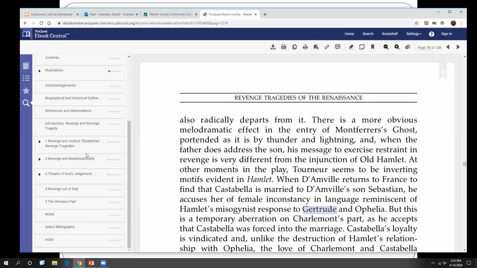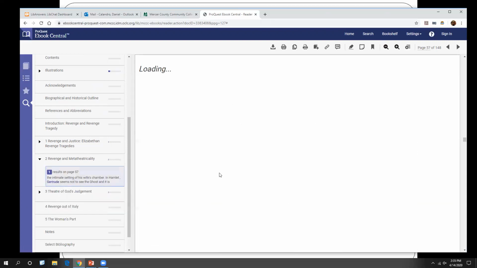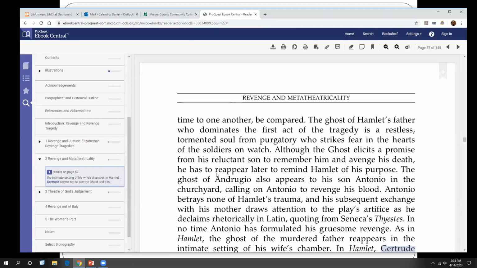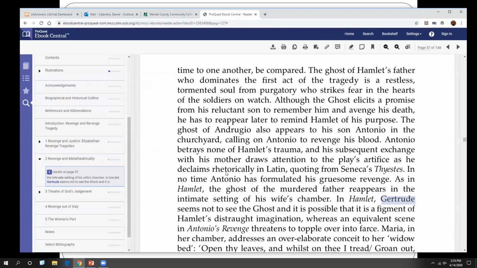Okay. That's interesting. They don't come up in the women's part. They come up in these parts. Anyway, so there's your little triangle. And it'll say here on page 57, Gertrude appears. So what's nice about this is you can very quickly go through this and you can find the keyword or phrase that you are looking for.